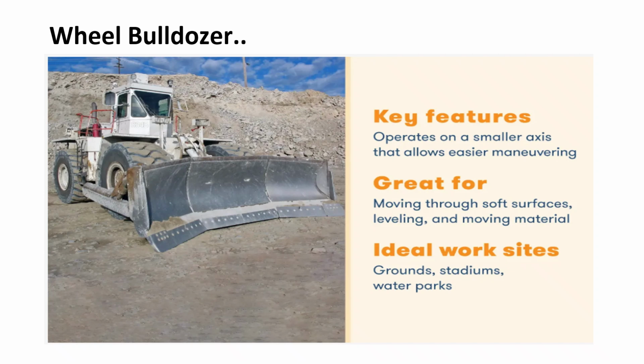A wheel bulldozer, which is also called a tire bulldozer, runs on wheels instead of tracks. It is more maneuverable and easy to control due to better steering. These machines are suitable for both soft and sensitive ground, as tires cause less damage compared to tracks. They are generally used where speed and mobility are important.